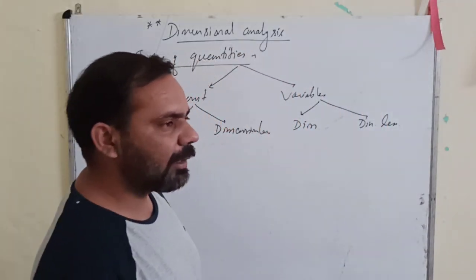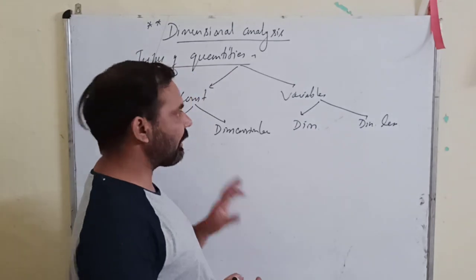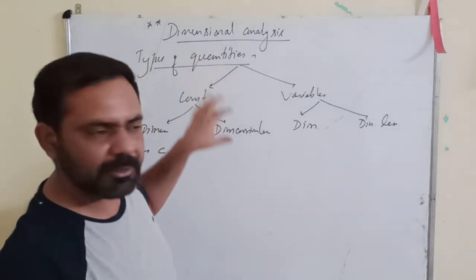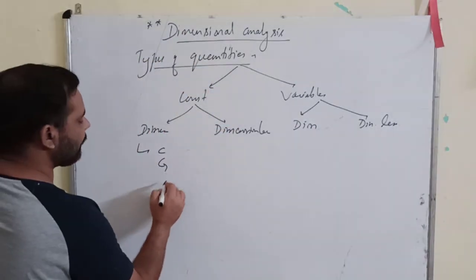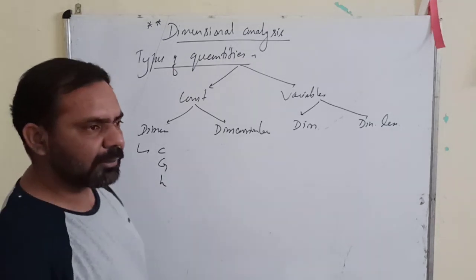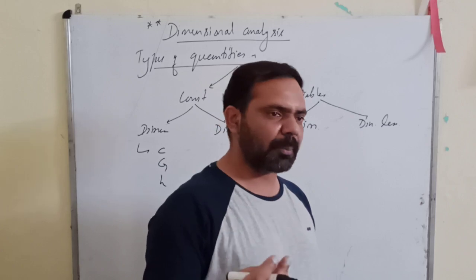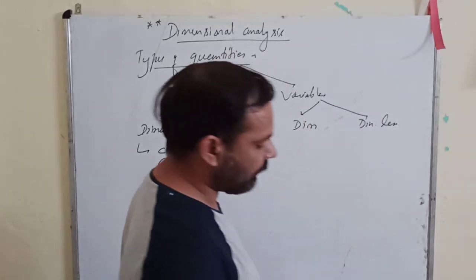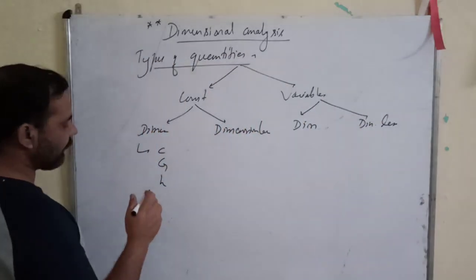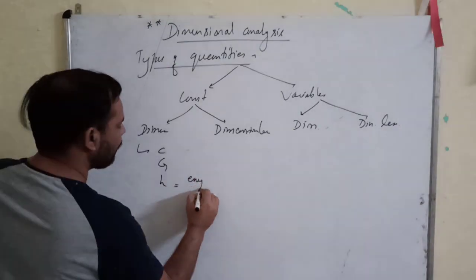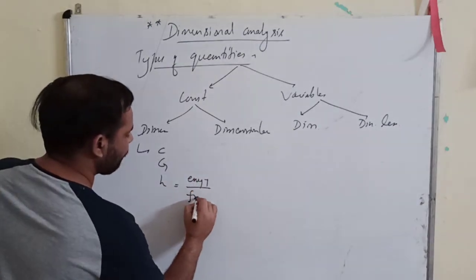Okay. Then similarly we have other constants like the gravitational constant, capital G. Then you have Planck's constant. You will come to know about Planck's constant in the second book. Till now, I just tell you that Planck's constant is nothing but energy upon frequency.